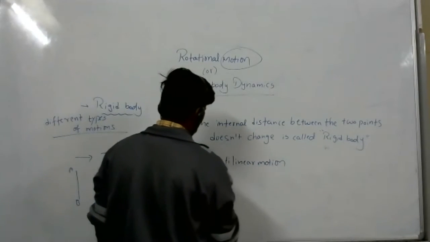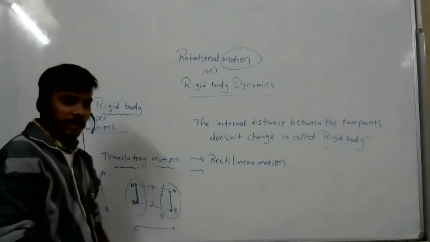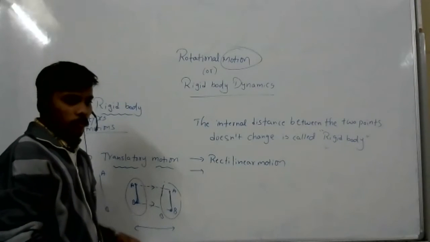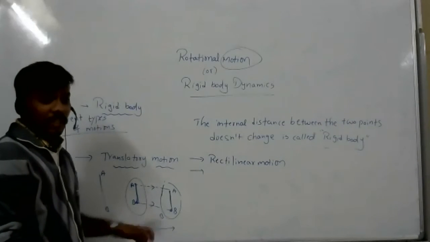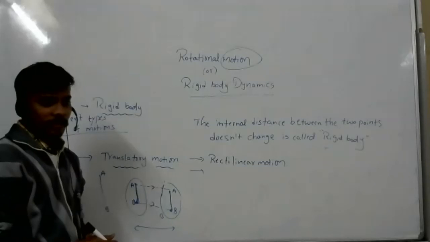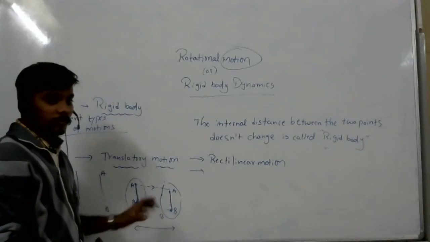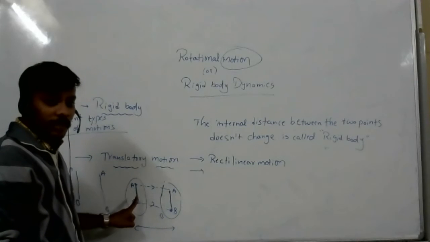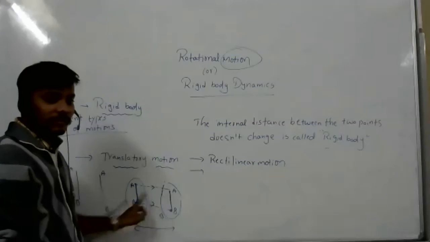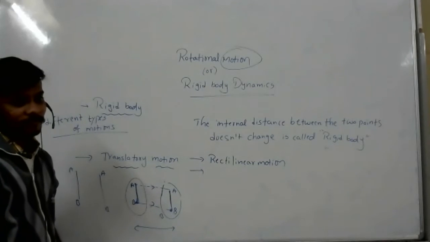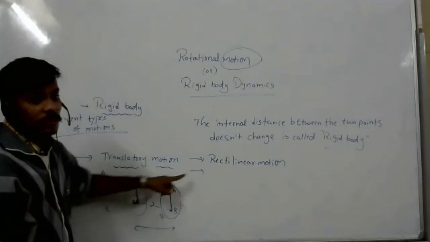So why do we take two points here? Why can't we just use one point? Even one point we can take. But if you take one point, how can you explain that? Here so many points will be there, no? Not only one point. So we need to consider two points. If you consider two points, then you will get one line. That line after traveling is also parallel, so you can compare. And the path is a straight line, so it is called rectilinear motion.